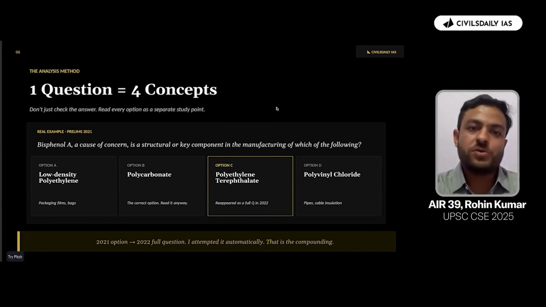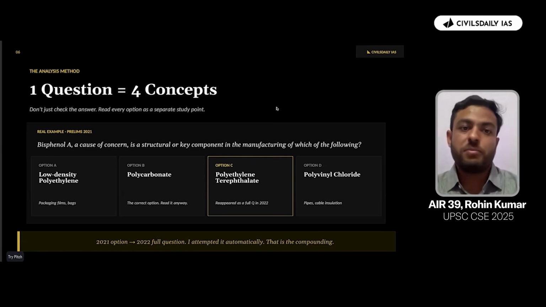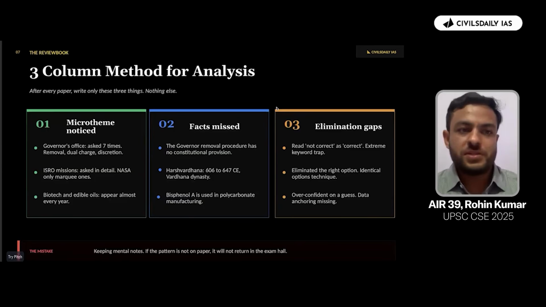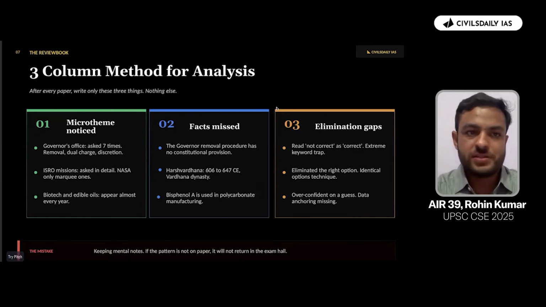And next year or in subsequent years, we would be seeing that based upon the species that were there in the options, they are forming a separate question, like the Gangetic river dolphin that is there, Irrawaddy dolphin is there. So they are forming questions based upon this. Okay, so this is the 3-column method for analysis of PYQs.